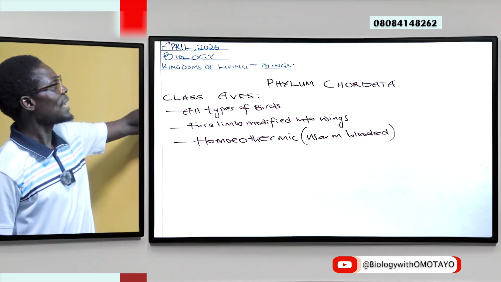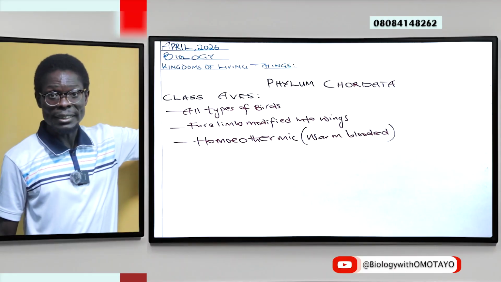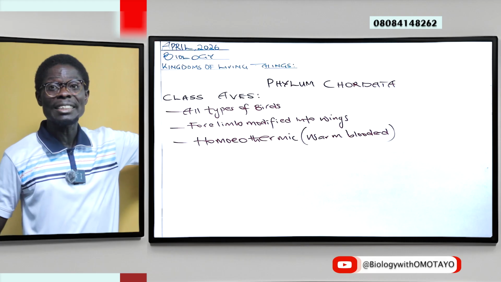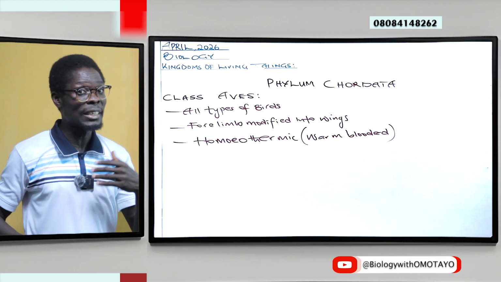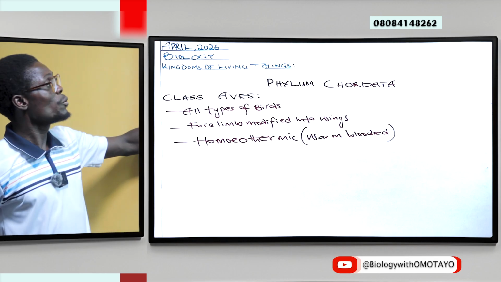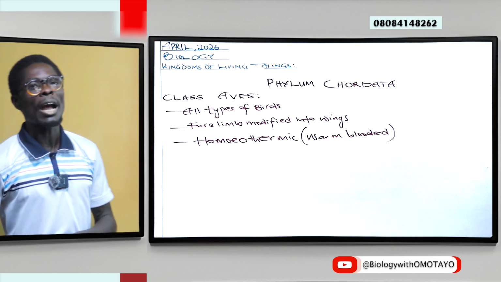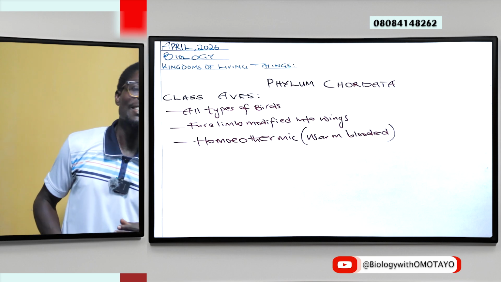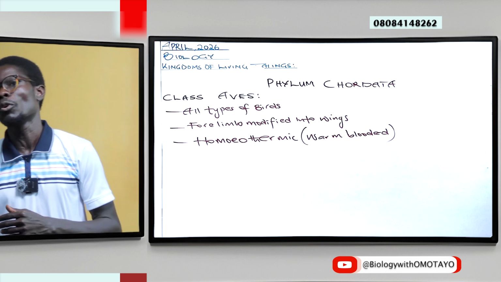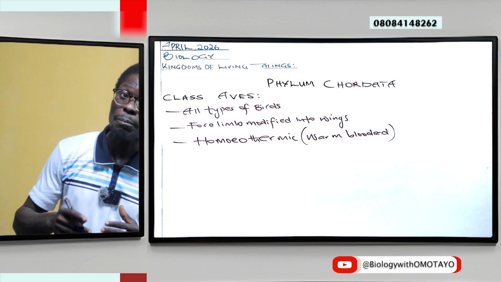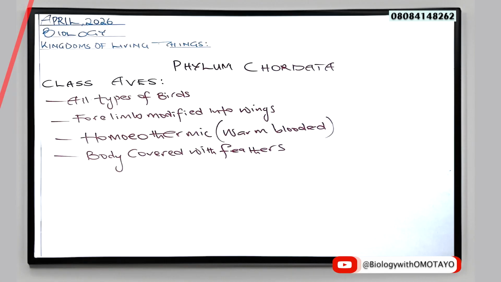So they are homeothermic. That is, they have body temperature that is kept fairly constant and does not fluctuate with the environment. Next, we quickly look at other characters. Here, the entire body is covered with feathers except the legs. The leg region is covered with scale.